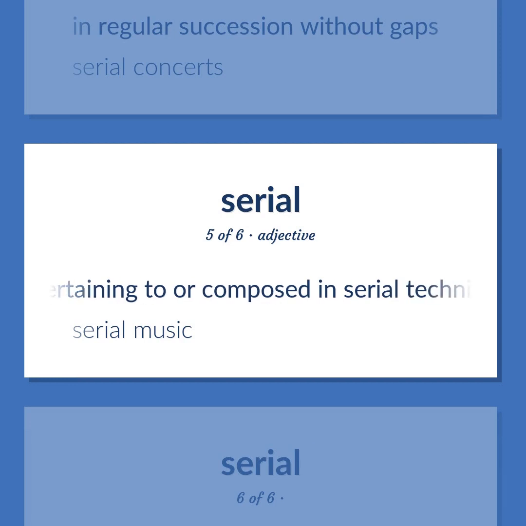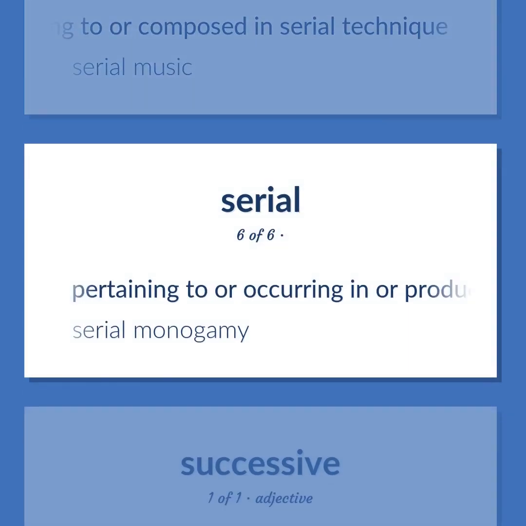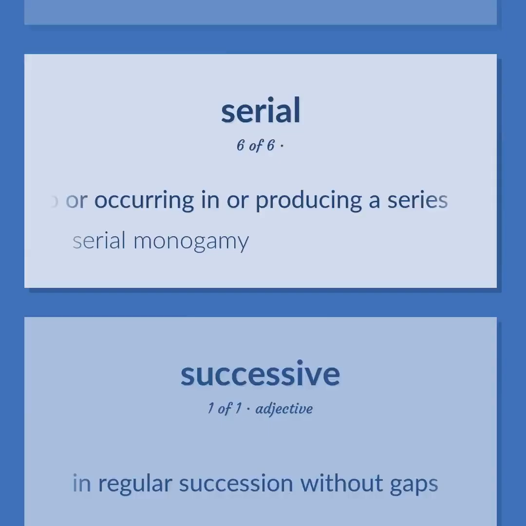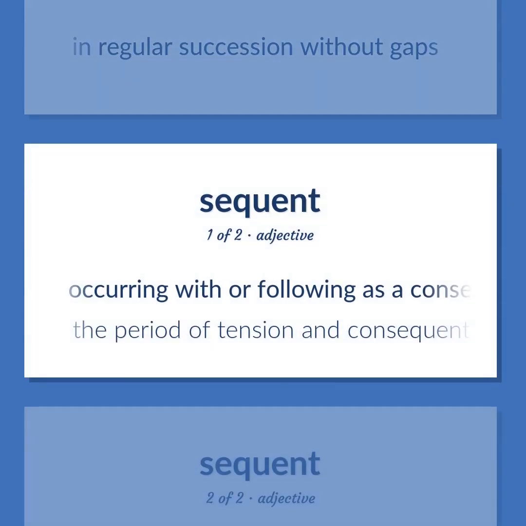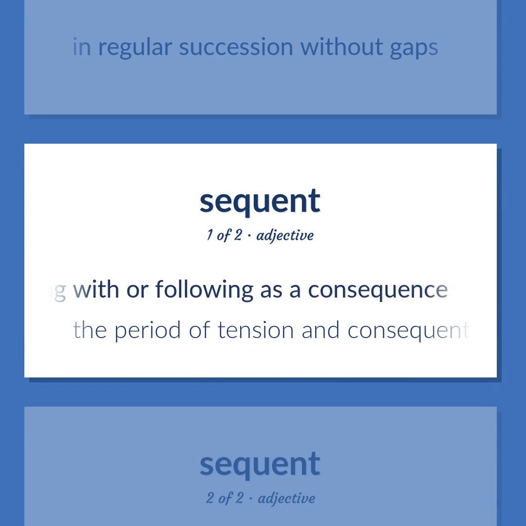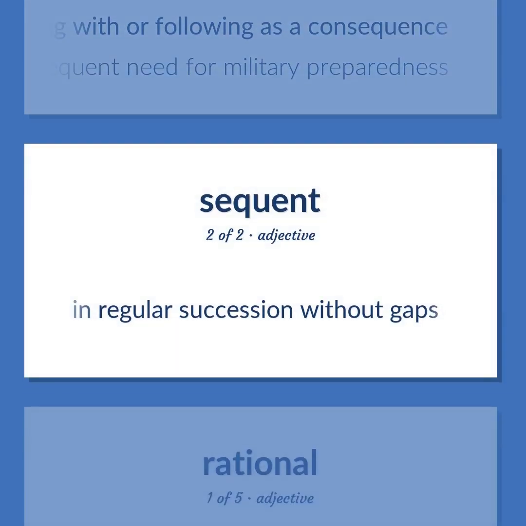Pertaining to or composed in serial technique. Serial music. Pertaining to or occurring in or producing a series. Serial monogamy. In regular succession without gaps. Occurring with or following as a consequence. The period of tension and consequent need for military preparedness. In regular succession without gaps.